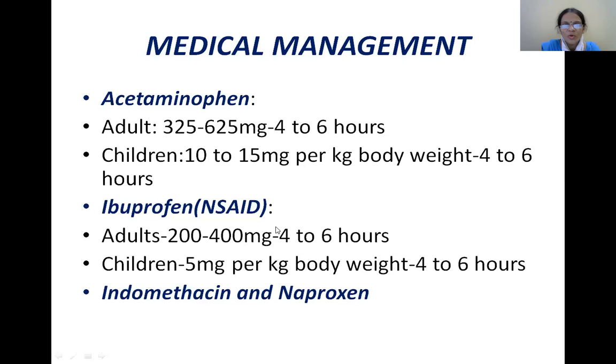The other one is ibuprofen, which is an NSAID. In adults, the dose is 200 to 400 milligrams, 4 to 6 hourly, and in children, it is 5 milligrams per kg body weight, 4 to 6 hourly. Ibuprofen is a non-steroidal anti-inflammatory drug. The other drugs are indomethacin and naproxen. These are all anti-inflammatory and decrease the body temperature mostly by decreasing inflammation. Acetaminophen is antipyretic.